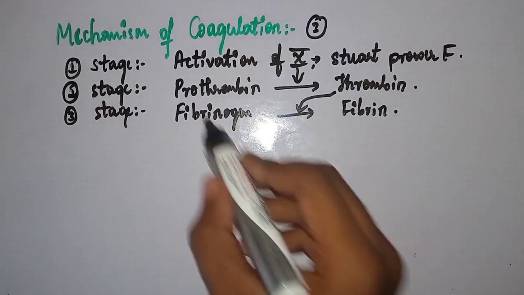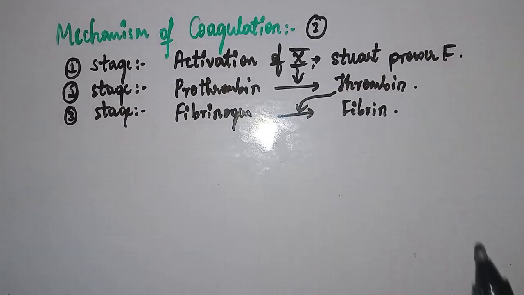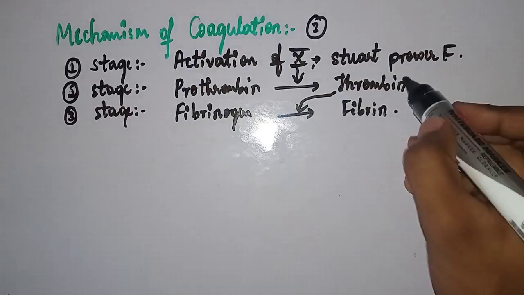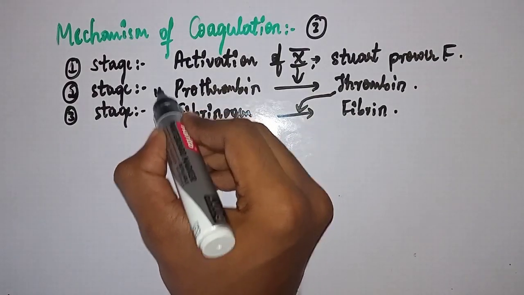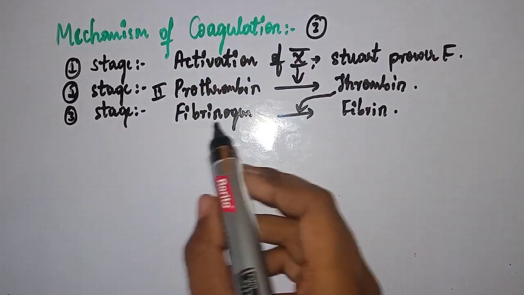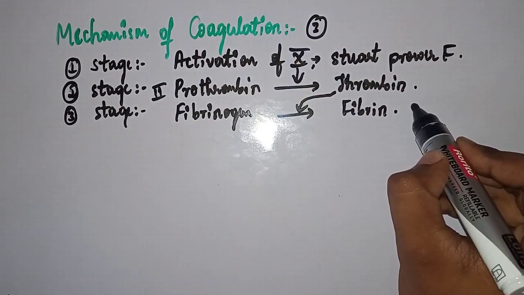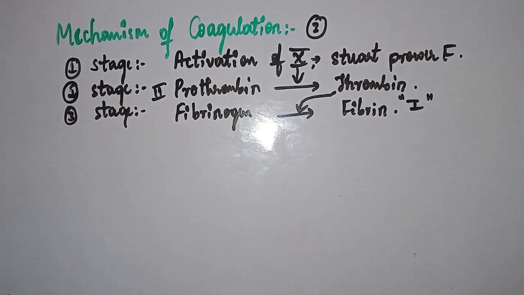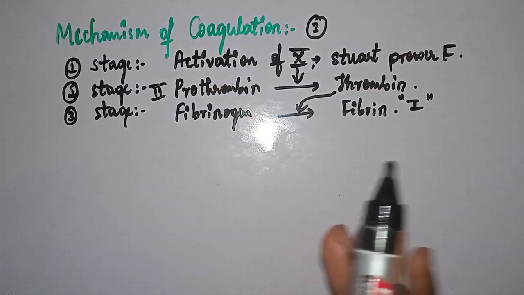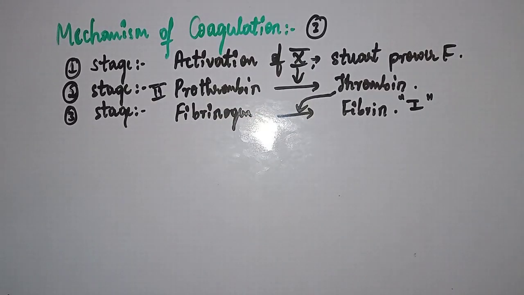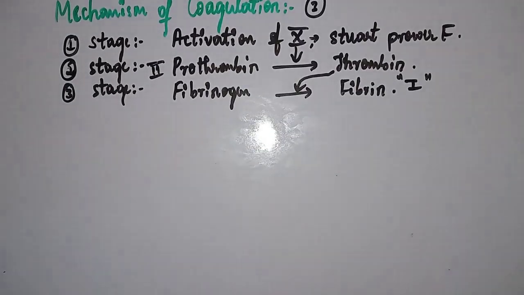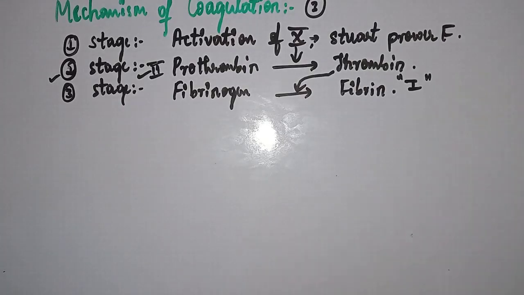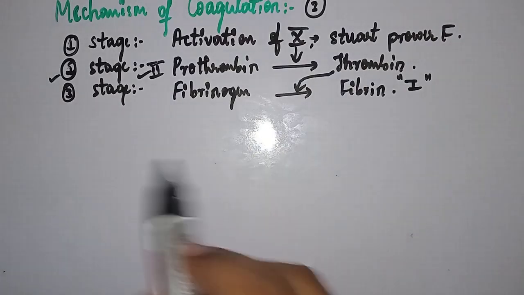So let me assign the clotting factor numbers to these. As I said, Stewart-Prower factor is factor number 10. Prothrombin is factor number what? 2. And finally, this is factor number 1. So you can remember easily. Stage first is the activation of factor 10. Stage second is the activation of factor 2, right? Now I'll discuss the details of this mechanism.